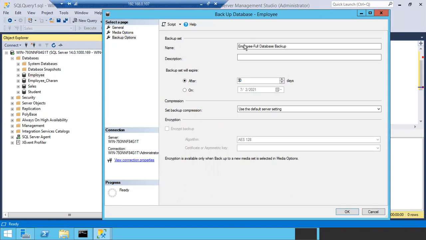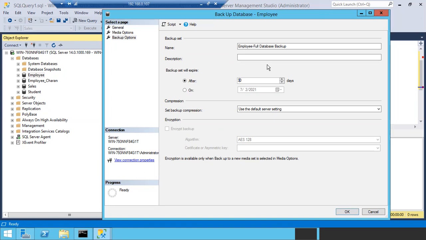So in that case, why did Microsoft give that compression option? Okay, so backup compression is not bad. It's an excellent feature for SQL Server backups. Why? Because I'll tell you what the advantage of backup compression is.